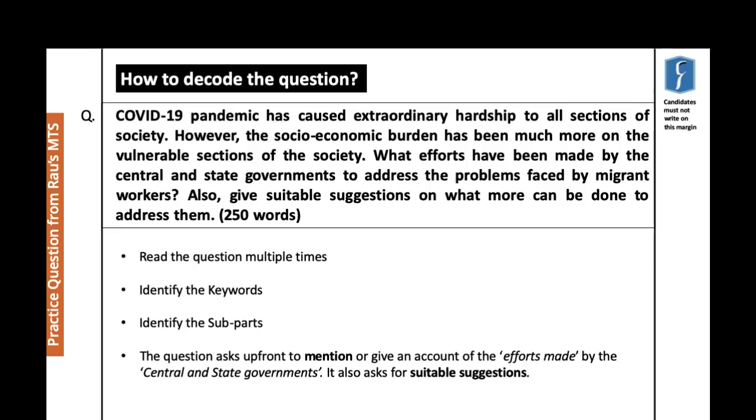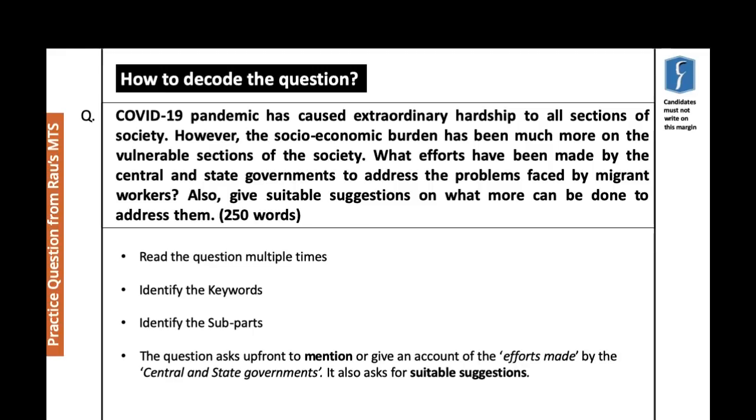Now, it also says what could be more things that can be done. What are your suitable suggestions? This is also a pretty thought-provoking idea, because it is often very easy to criticize, right, what the government has been doing, but what do you think more can be done in a structural way, right?